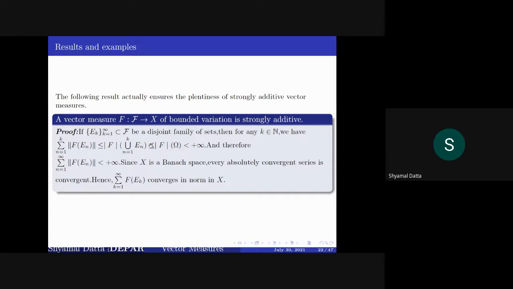Further, this is less than or equal to the total variation of F, and this is finite because we have already assumed that. This shows that the summation is absolutely convergent. Since we are in a Banach space, every absolutely convergent sum is actually convergent. So this sum is convergent in X, and this implies that the vector measure is strongly additive.